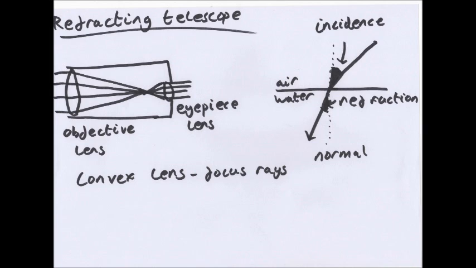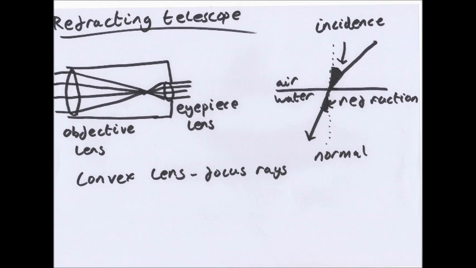The line down the middle is called the normal. Now the incident angle is bigger than the refractive angle. And this is what refraction is. It means that you can cause light to kind of change course. So instead of light going straight, on the left, light enters the lens straight, bends, and then comes out straight because it's being refracted. And this is how a refracting telescope works. It has a convex lens, which means light will bend and go inwards until it meets a certain point and then goes outwards again.